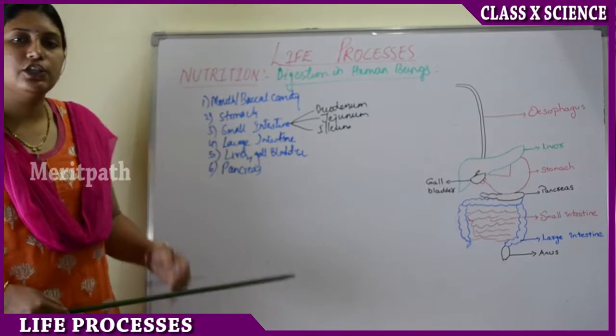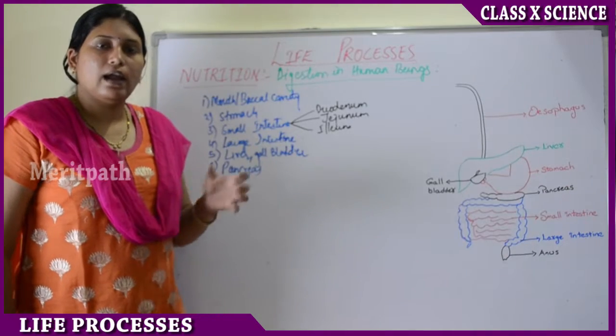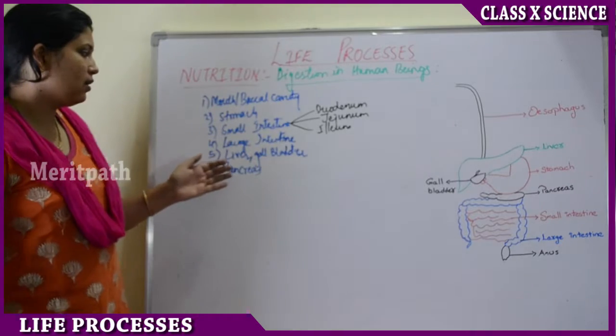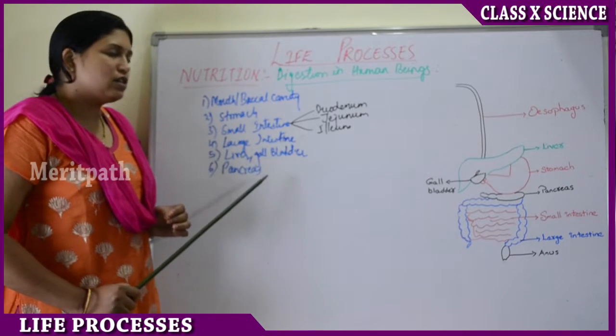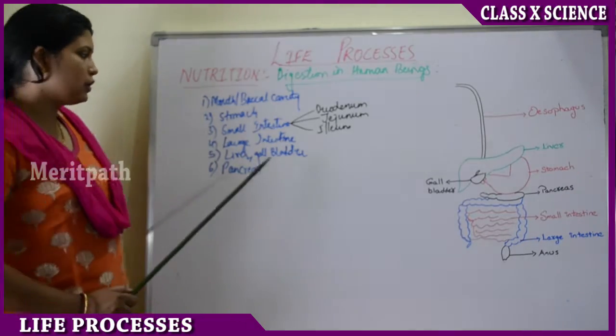Then further digestion of the food occurs in the large intestine along with some water, and absorption of the food takes place. And then after the large intestine, the undigested food goes into the rectum and anus. So you have understood, right?